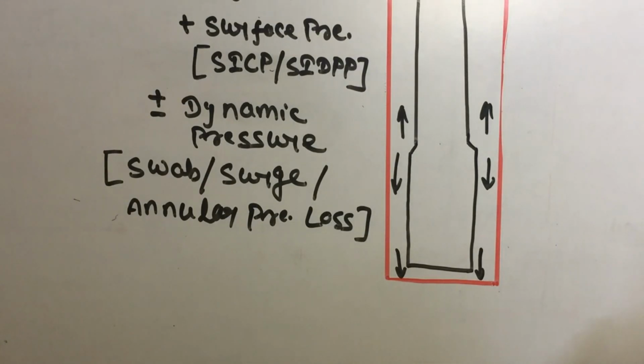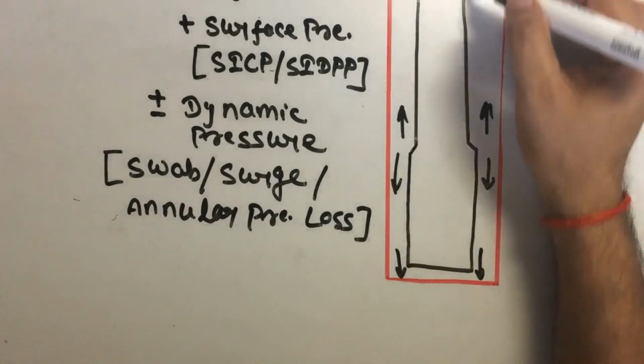Okay, next situation is while tripping in. That means running in is going on, string running in. In that condition, it is hydrostatic pressure of mud plus surge pressure. Surge pressure is generated when we are running in our well.